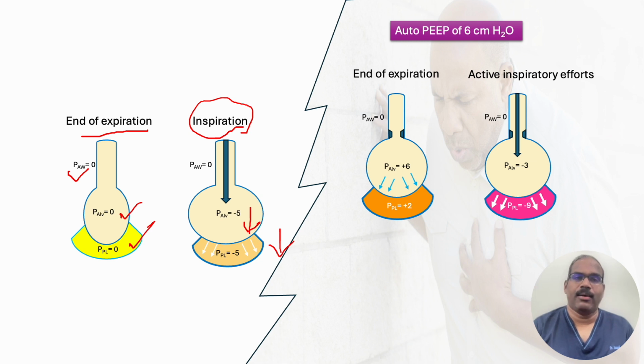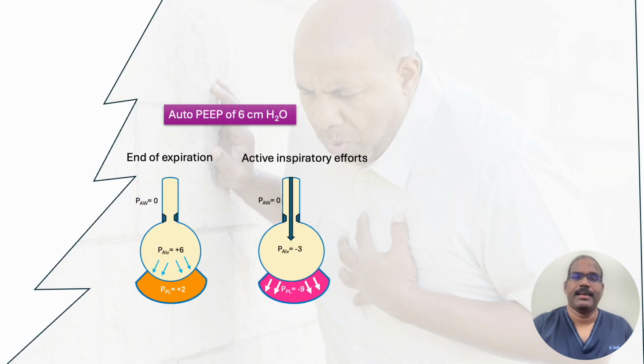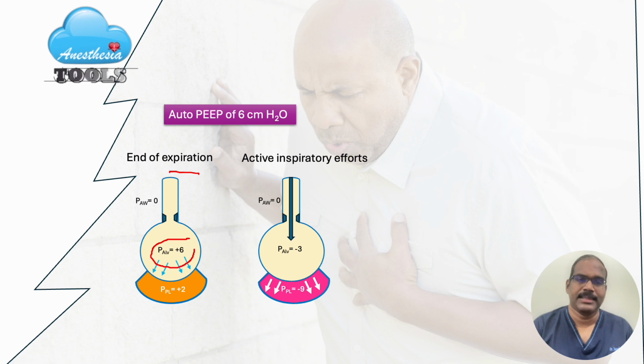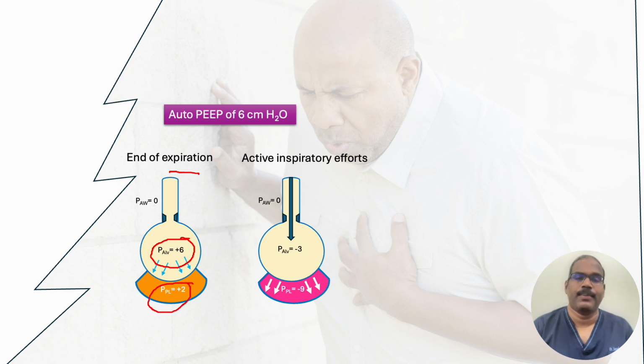Our topic is AutoPEEP, and let's see what happens in a COPD patient with exacerbation having inadequate exhalation and developing some AutoPEEP, say 6 centimeters of water. Again, look at this diagram closely. At the end of expiration, because of inadequate exhalation, alveolar pressure is still plus 6 centimeters of water. A portion of it will be reflected in the pleural pressure also. So the pleural pressure is also plus 2. So during AutoPEEP, the intrathoracic pressure is kept in the positive range. The pleural pressure is still plus 2 at the end of expiration.